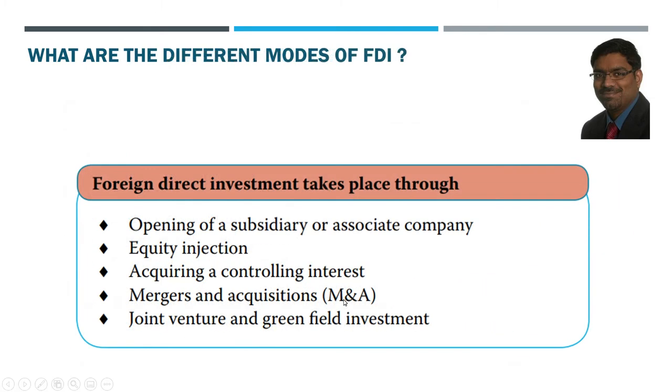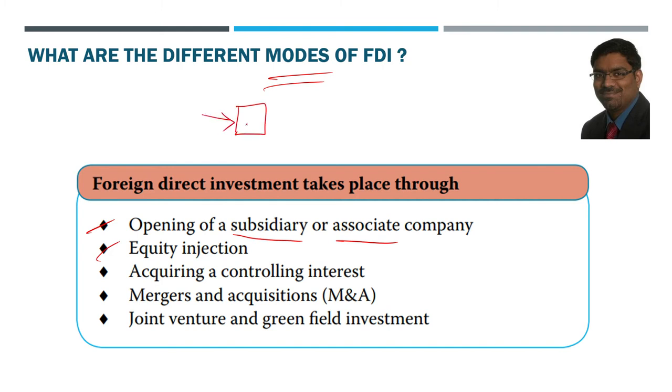Now, what are the different modes of FDI? What can be the ways of FDI? One, these are direct things, that the foreign direct investment can take place through any of the following routes. One, opening of a subsidiary or an associate company, let us say in India, by a foreign company, that is one way. Equity injection, not opening anything special, but already an existing company in India is there.